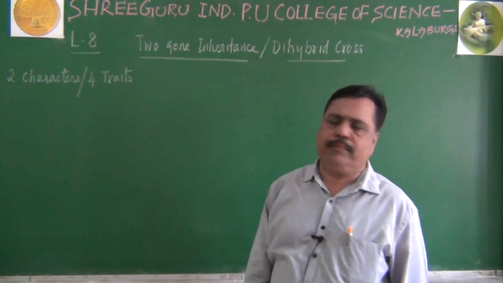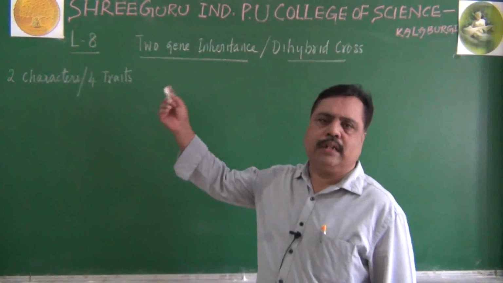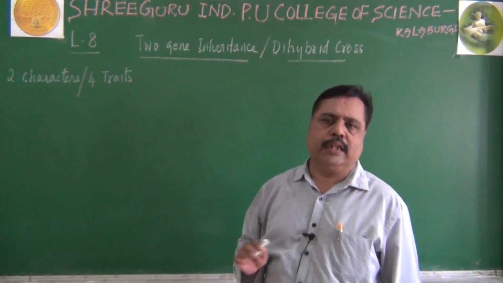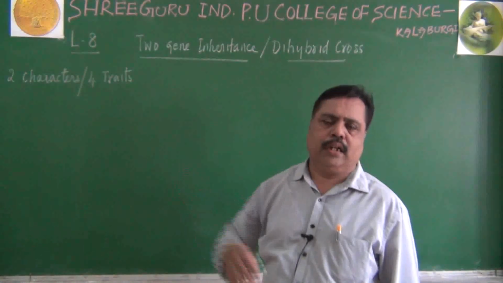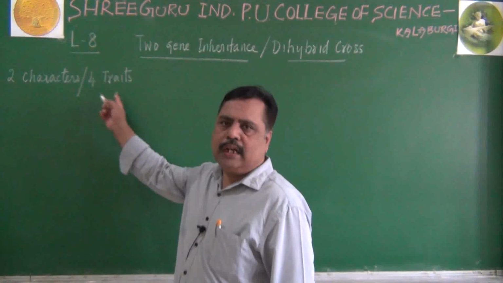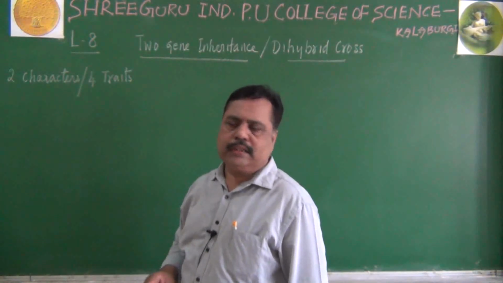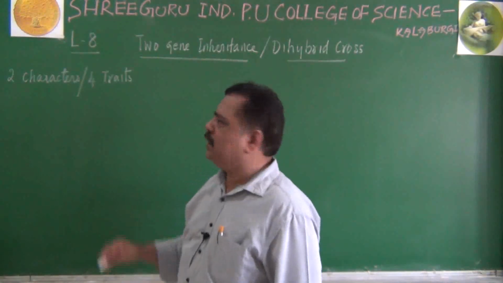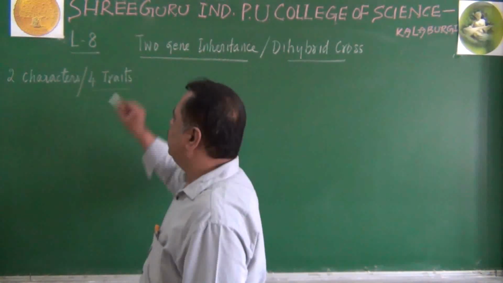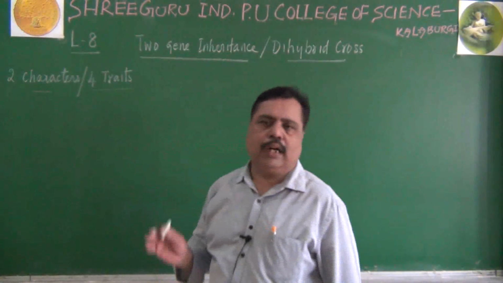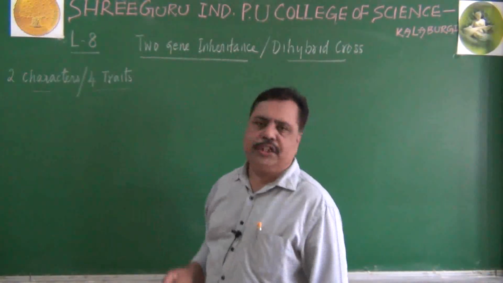Students, these two characters can otherwise be written as four traits in the case of the pea plant. I told you already, each character has two variations in the pea plant. When Mendel studied them, they exhibited 14 traits and 7 characters. Similarly, here when we take two characters, it can be called 4-trait inheritance, or 2-character inheritance, or dihybrid cross, or two-gene inheritance.